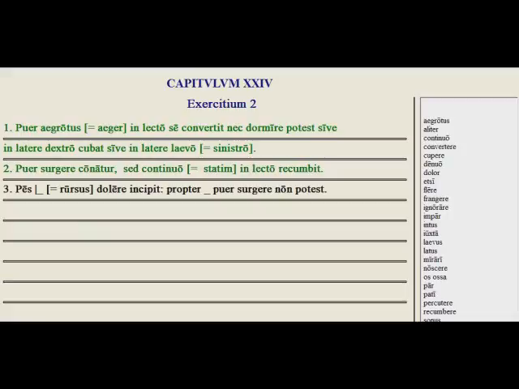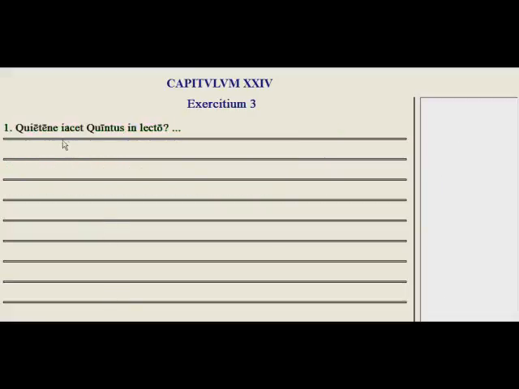Okay, let's look at the question and answer. Quietene iacet Quintus in lecto? Does Quintus lie quiet in his bed? Non quiete iacet, sed in lecto se convertit. Right? He turns himself over in his bed. Quintus non quiete iacet, sed in lecto se convertit. So finish all of exercise 3, and when you're satisfied, go back and I'll see you in lesson 2.